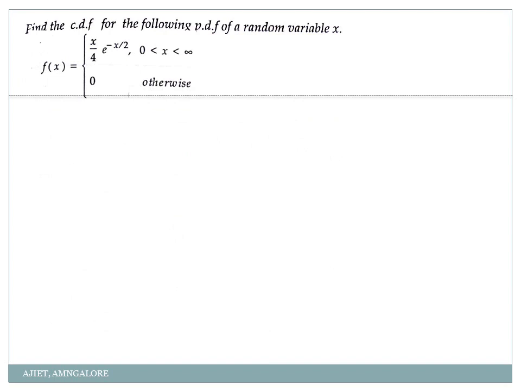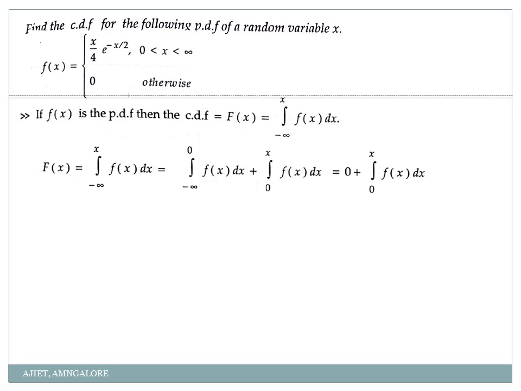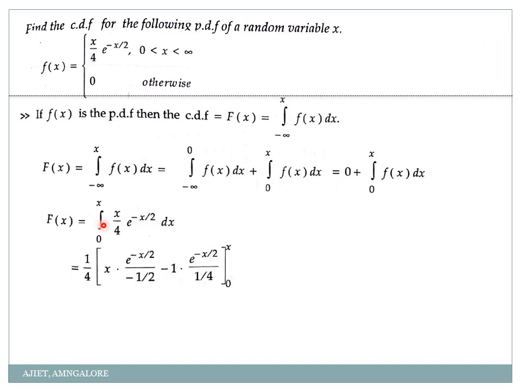Okay. Similar way I have another problem over here. Find the cumulative distribution function for the following PDF. All the steps are same as the previous problem, but in integration we have to be careful. So you have to apply the product rule. First function as it is, integration of second. Integration of e power minus x by 2 is e power minus x by 2 divided by what is multiplied to x here? Minus 1 by 2, so you have to divide by minus 1 by 2.